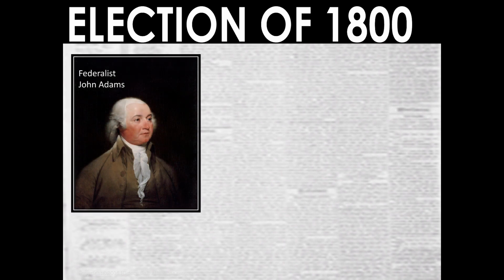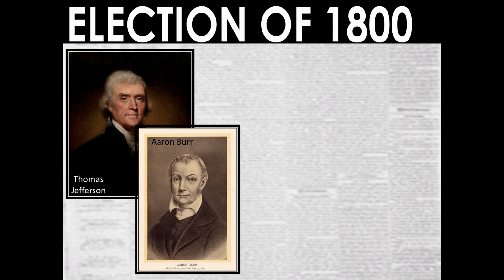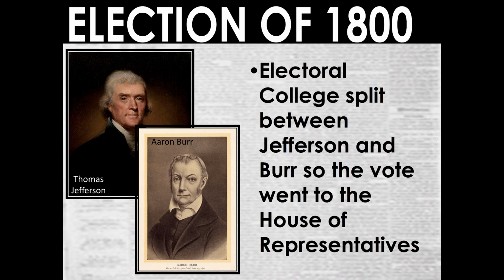So now comes the election of 1800. On this side, we have John Adams representing the Federalist Party versus Democratic Republicans Thomas Jefferson and Aaron Burr. I already told you the fate between these two fellows, but we'll move on here. Jefferson and Burr is a toss-up. It's a shootout, no pun intended, between these two. The Electoral College is split between Jefferson and Burr, so the vote went to the House of Representatives.